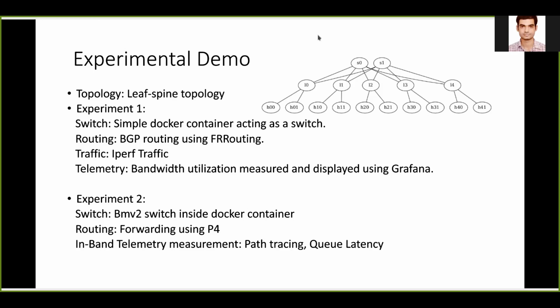We are going to run some iperf flows, measure bandwidth utilization on those interfaces and display it using a Grafana dashboard. In experiment 2, we are going to use the BMV2 switch and do forwarding using P4 programming and measure in-band telemetry with capability of path tracing and queue latency.